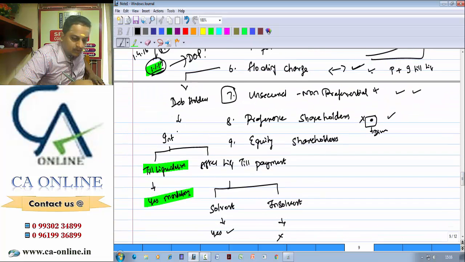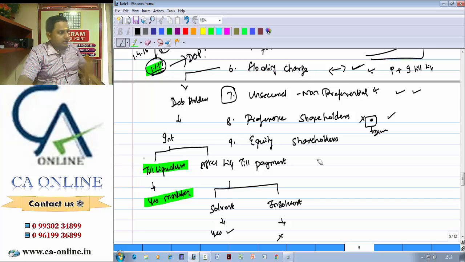In case of interest, till liquidation, there is no second opinion. It should be paid compulsorily. But after liquidation, till payment depends upon whether the company is solvent or not. But dividend, after liquidation till payment, there is no concept of dividend. But till liquidation, see whether it is declared or not declared, whether it is equity or preference, cumulative, non-cumulative, then AOA is permitting or non-permitting, then finally whether it is participating or non-participating. All these things you need to inquire.